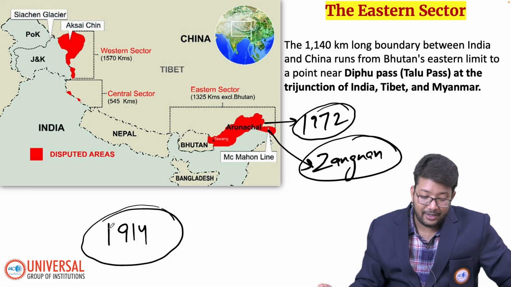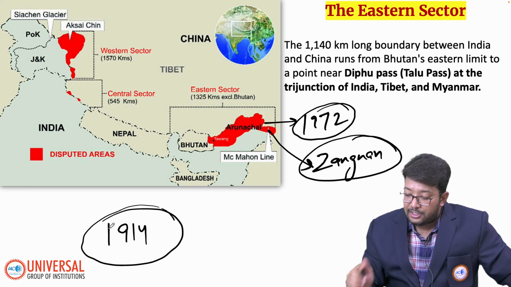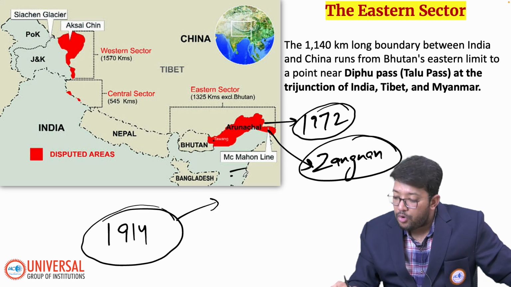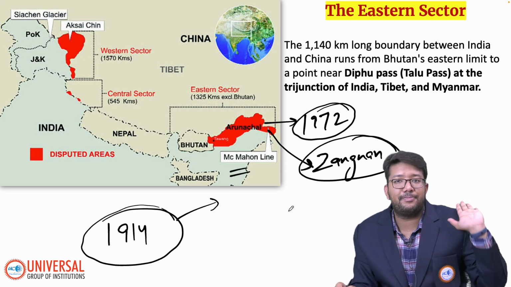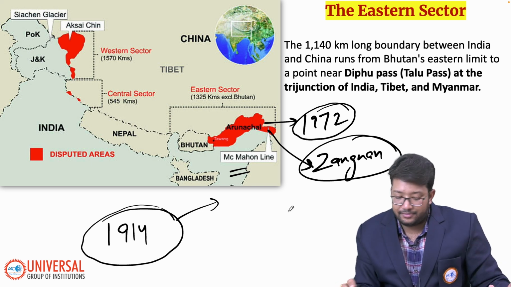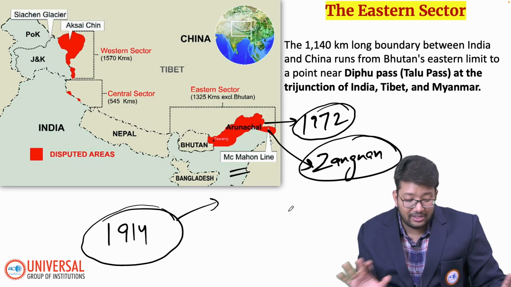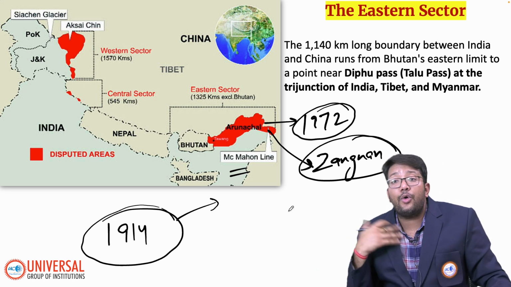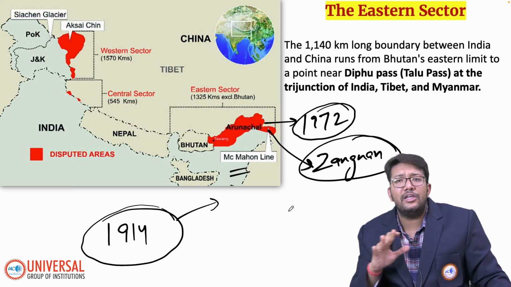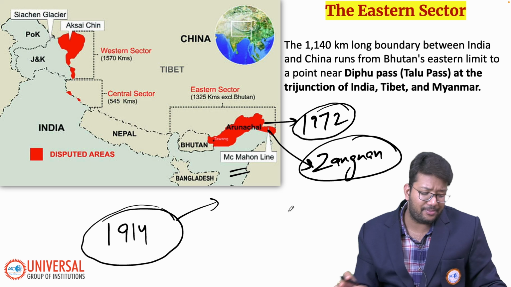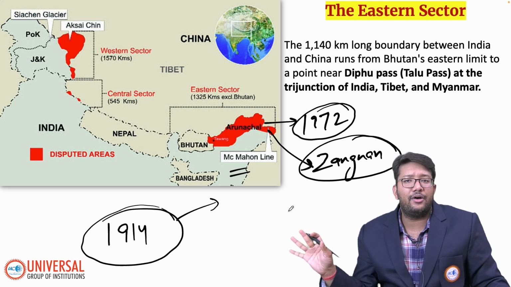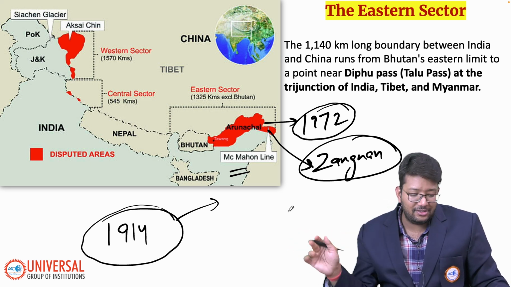The Simla Convention happened, and in this convention the McMahon Line was introduced, and China never ratified this convention. So according to China, India has no legal standing on Arunachal Pradesh. That is the claim, but it is totally baseless allegations.